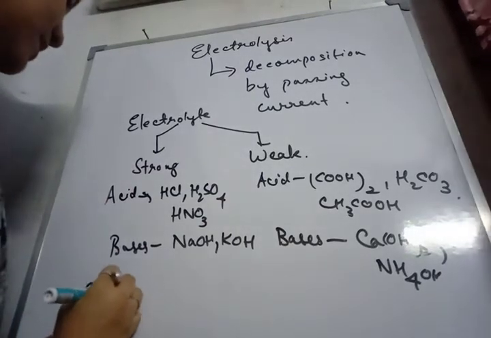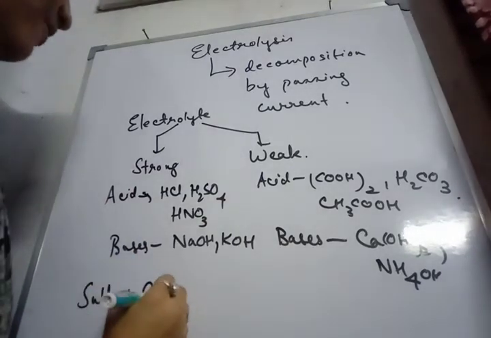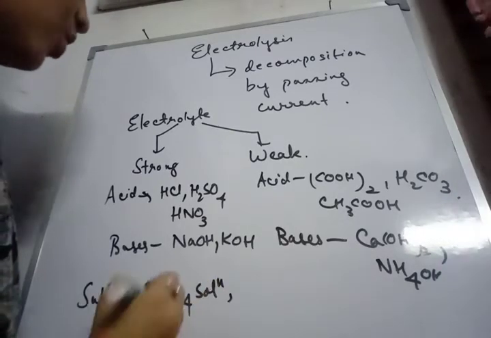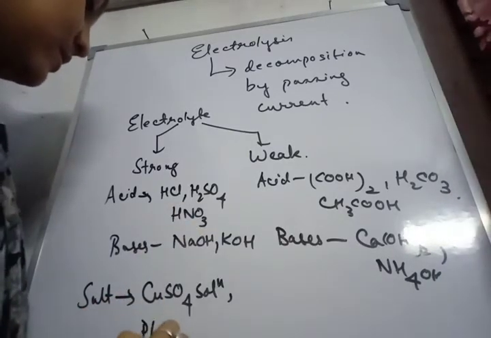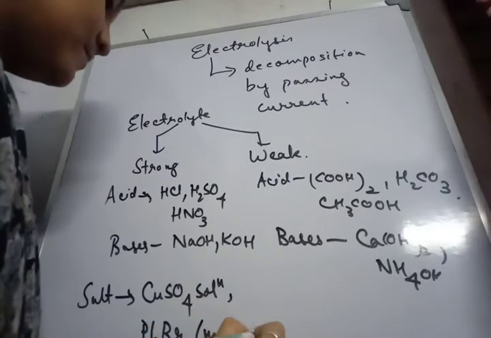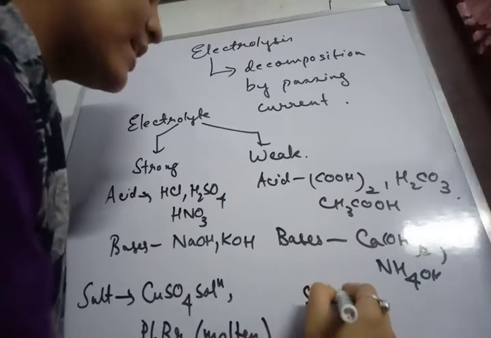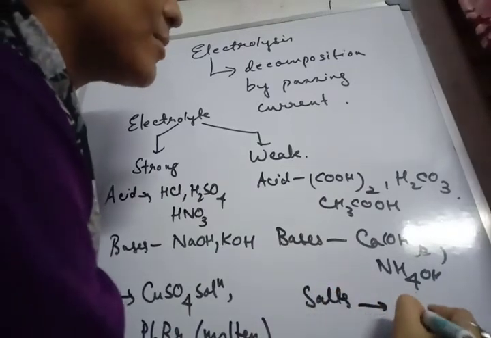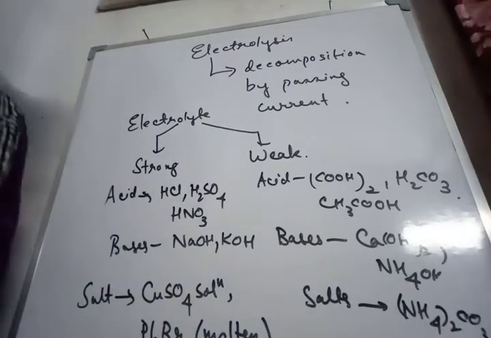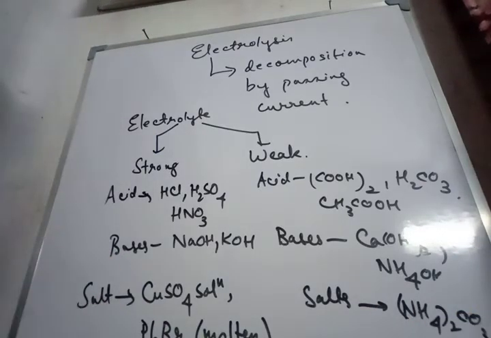Lastly, salts. Under strong electrolytes we have copper sulfate solution, or NaCl solution, lead bromide, molten. And under weak electrolytes, the salts are ammonium carbonate or ammonium acetate. So these are a few examples of strong and weak electrolytes.